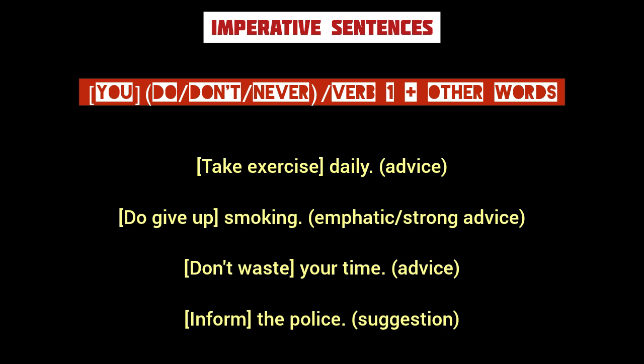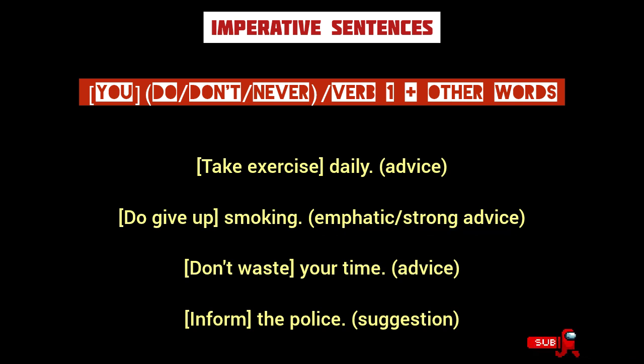A negative imperative sentence expressing advice or suggestion may begin with never or don't. For example, the imperative sentence take exercise daily expresses advice. In this sentence, the subject you is understood, so it begins with the first form of the verb take. Then in the next example, do give up smoking, the emphatic do has been used before the first form of the verb give. So this imperative sentence beginning with the emphatic do denotes strong and emphatic advice.